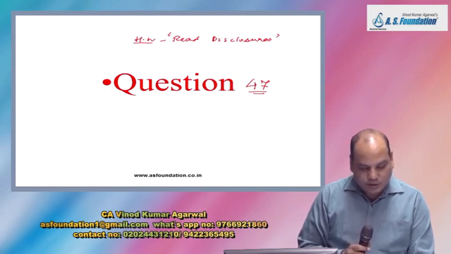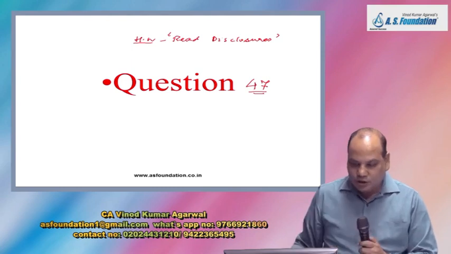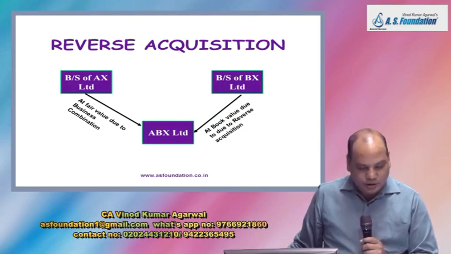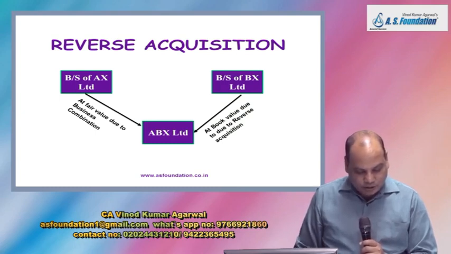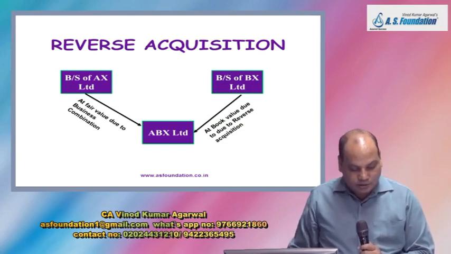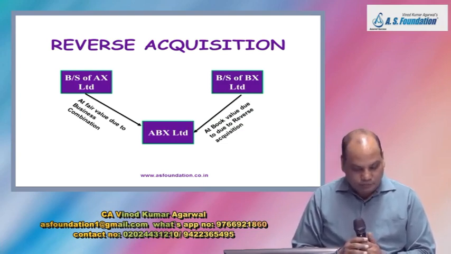Non-current asset, property, plant and equipment, financial asset, investment, current asset, inventory, trade receivable, cash and cash equivalent, equity and liabilities, equity, share capital, other equity, liabilities, non-current liabilities, financial liabilities, borrowing, current liabilities, trade payable.